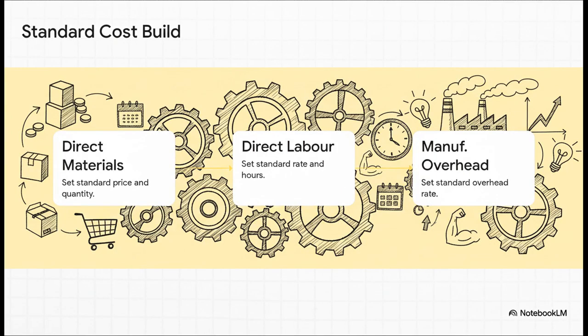Building the total standard cost is a systematic process. It's not just one number pulled out of thin air. As you can see, we have to establish standards for each key component. For direct materials, we need both a standard for the price we pay and a standard for the quantity we use. The same goes for direct labor. We need a standard pay rate and a standard number of hours. And finally, we develop a predetermined standard rate for manufacturing overhead. And remember, this is a collaborative process, requiring input from purchasing, engineering, production, and HR to get it right.